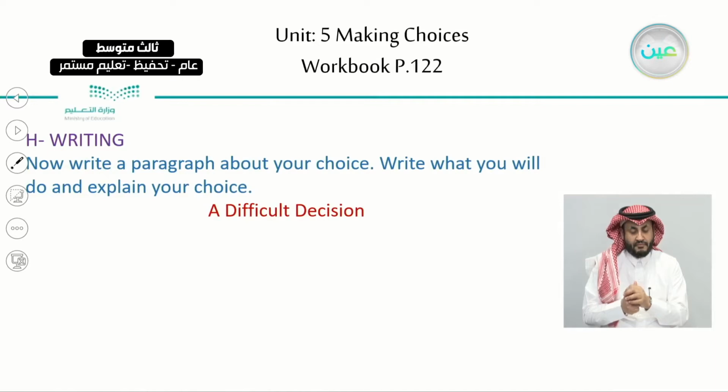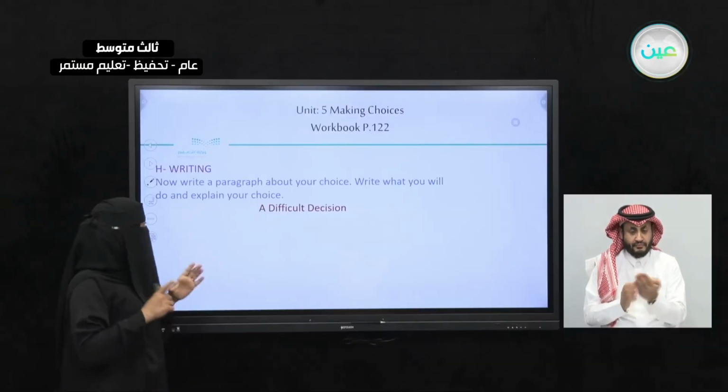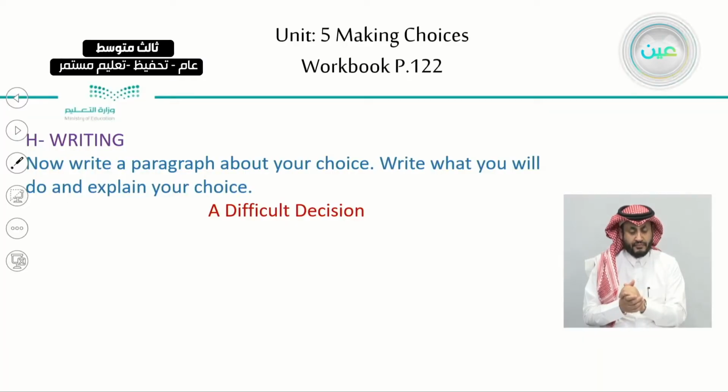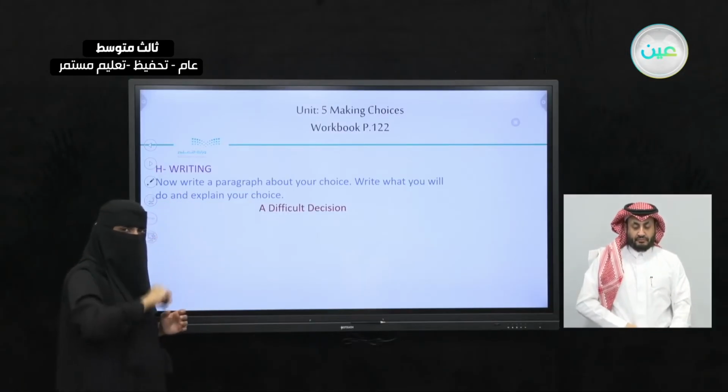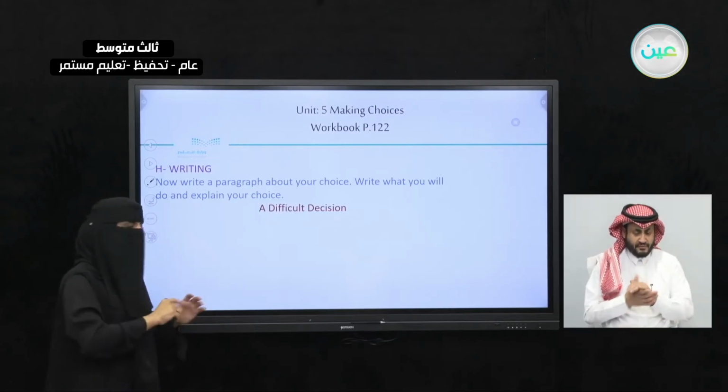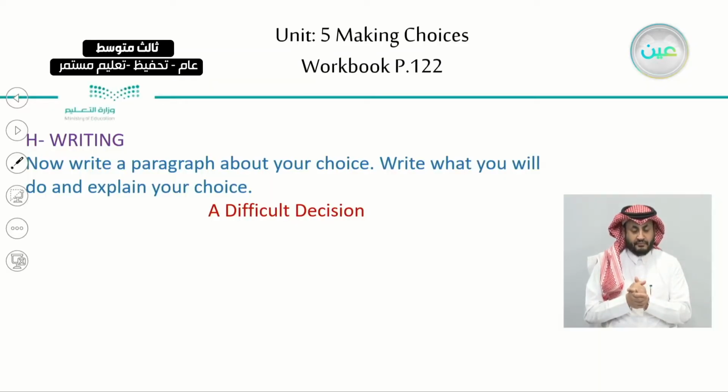Now, moving on to writing the article, writing the paragraph, sorry. Write a paragraph about your choice, okay? So you will use the information from the first exercise. We will use it to write this paragraph. Write what you will do and explain your choice.